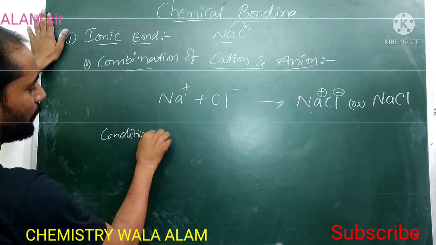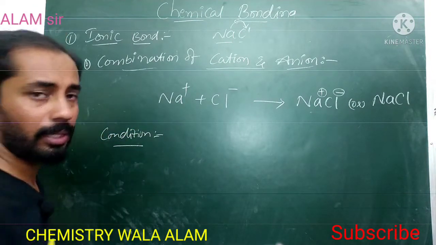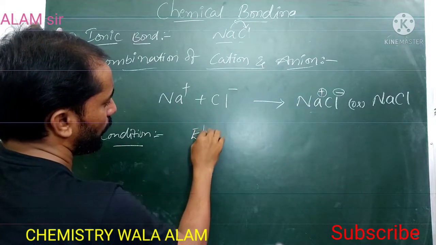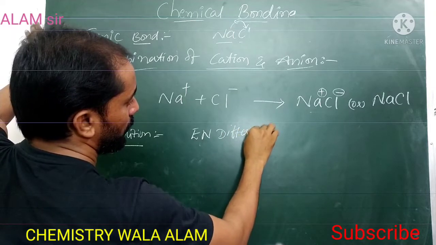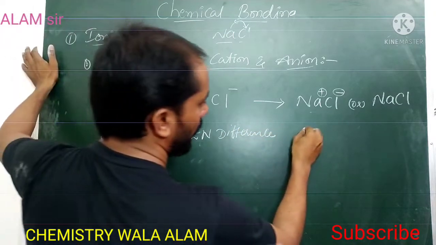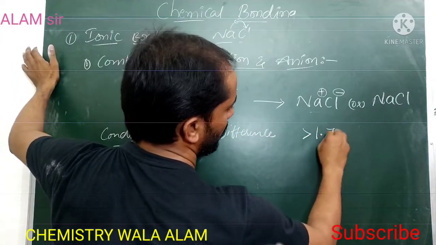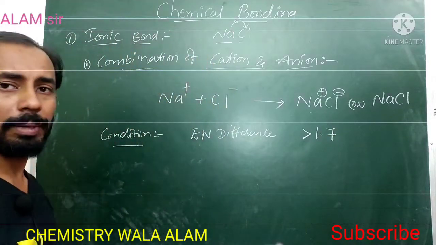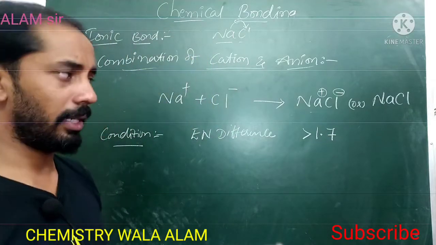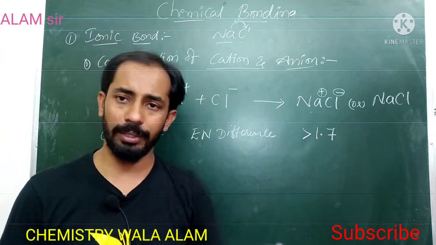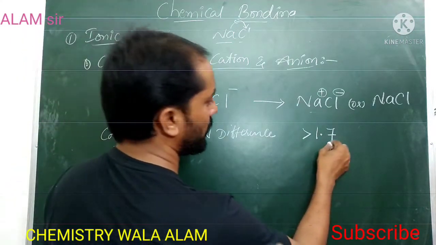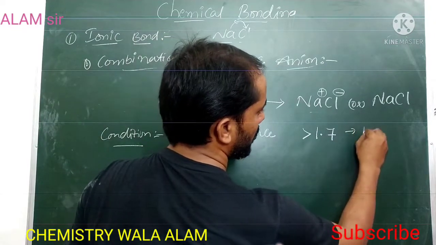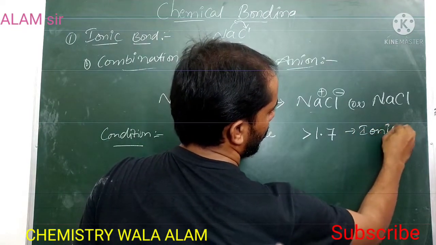So how can we identify whether the given bond is ionic? Mainly by the electronegativity difference. If the electronegativity difference value is greater than 1.7, then the bond is ionic. If less than 1.7, it is covalent. If exactly 1.7, it is 50% covalent and 50% ionic.